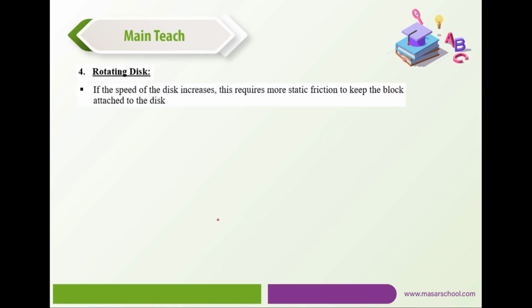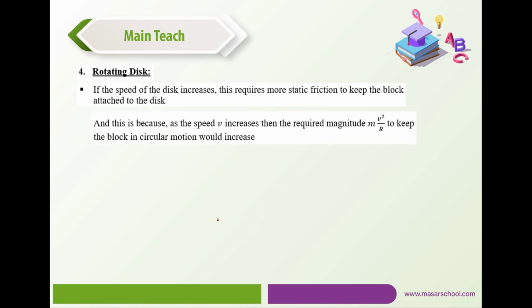If the speed of the disk increases, this requires more static friction to keep the block attached to the disk. And this is because as the speed v increases, the required magnitude mv squared over r to keep the block in circular motion would increase.